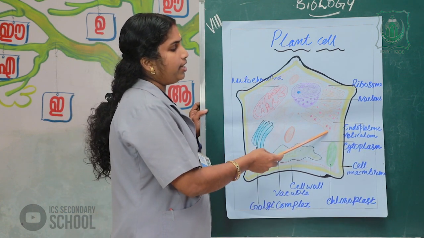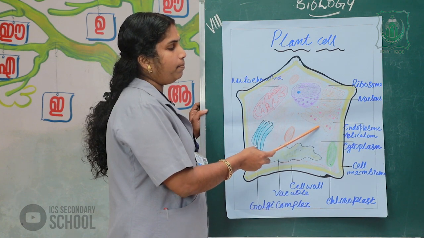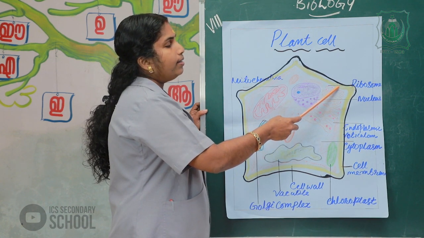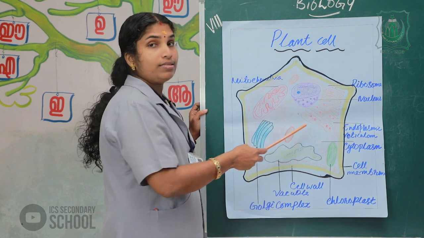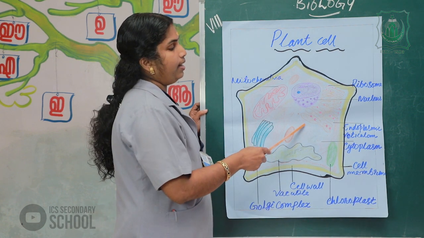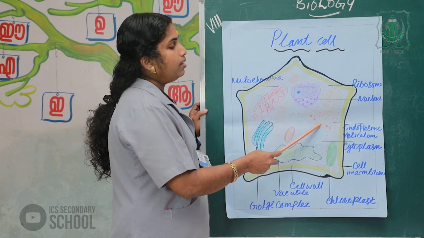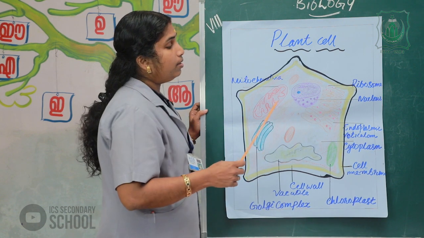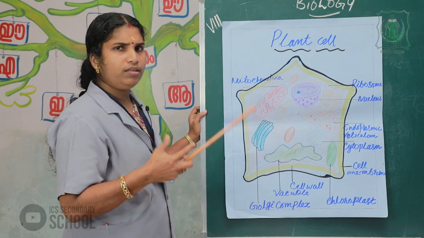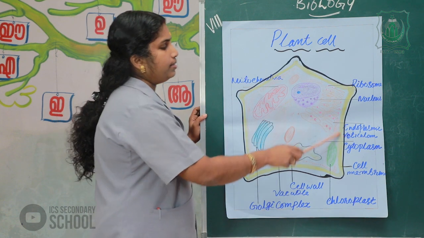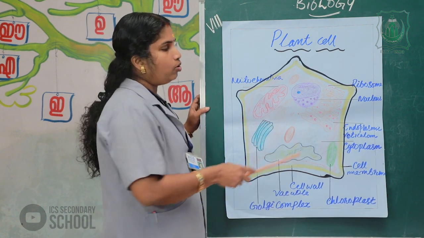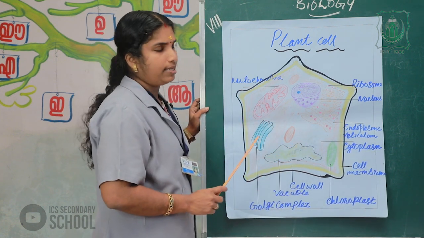Next, the endoplasmic reticulum. The endoplasmic reticulum helps to conduct substances within the cell. It gives firmness or rigidity to the cell, so it is also known as the cytoskeleton of the cell.